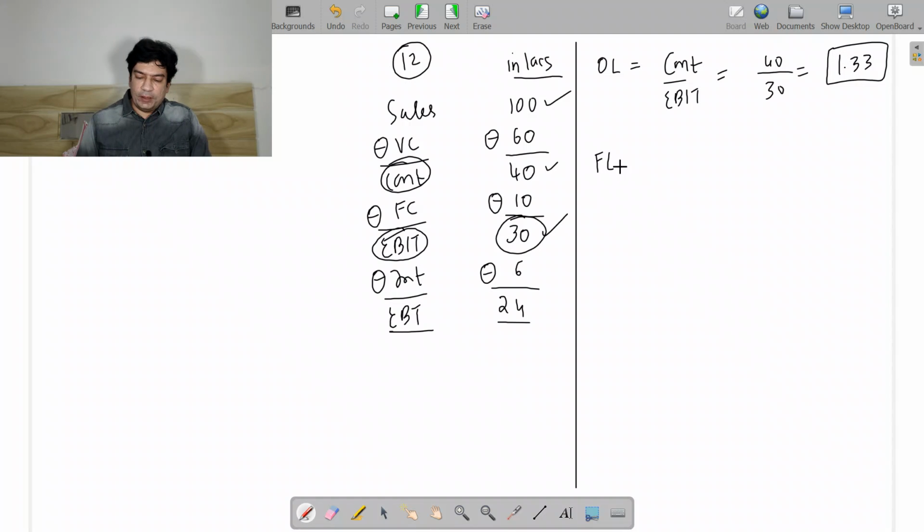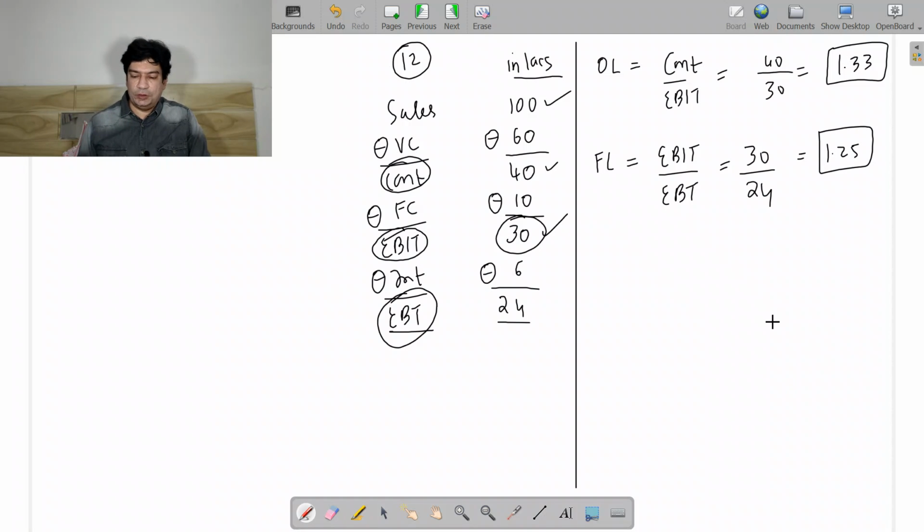Now you want to find financial leverage, so it will be EBIT divided by EBT. So EBIT is 30, EBT is 24, 30 divided by 24. So 1.25 is my financial leverage.